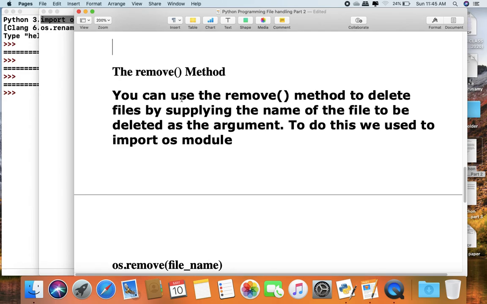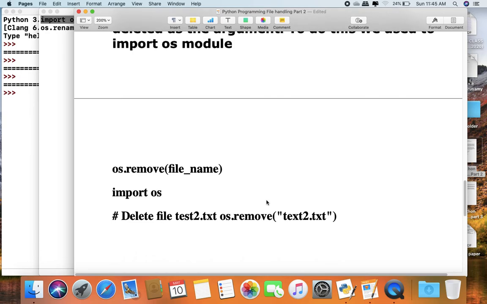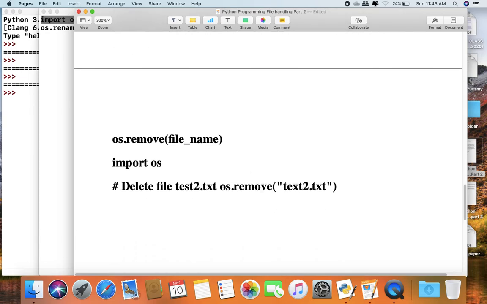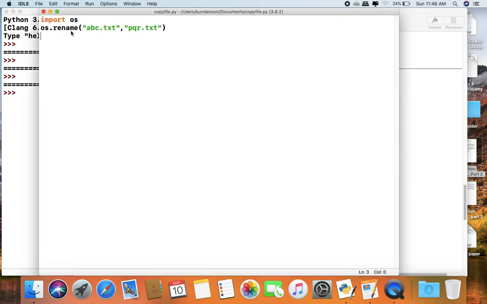Another example is the remove method. You can use the remove method to delete files by supplying the name of the file. To do this we import the OS module. So we can also delete a file by this code: os.remove and the file name. So we will do os.remove, and we want to delete the file pqr.txt.